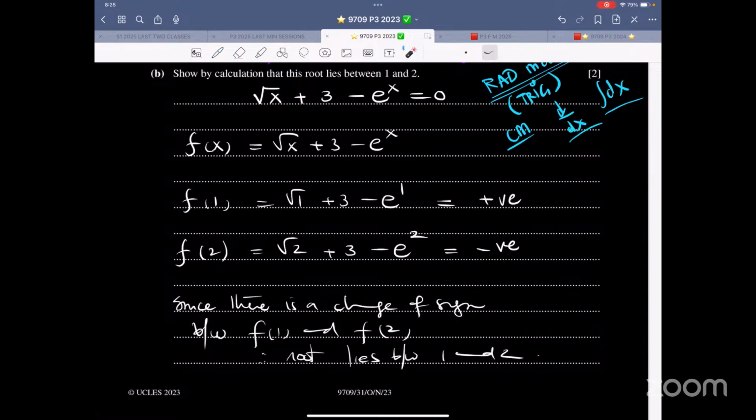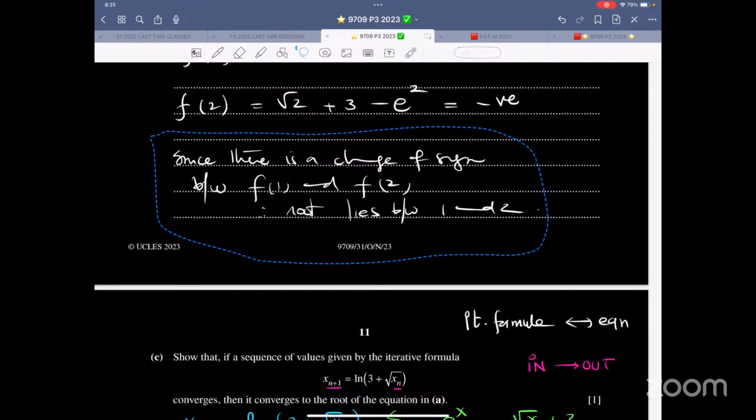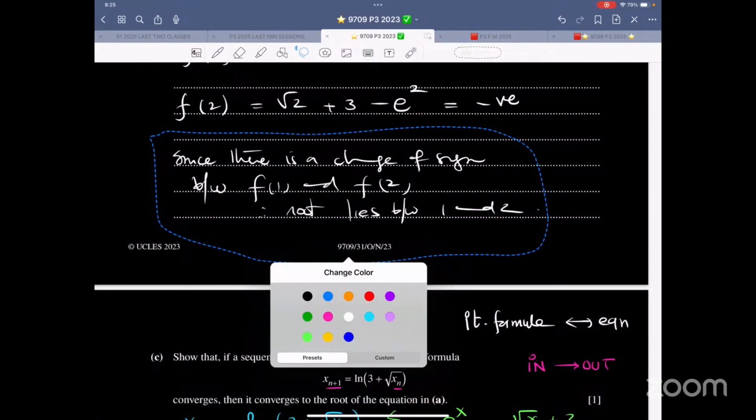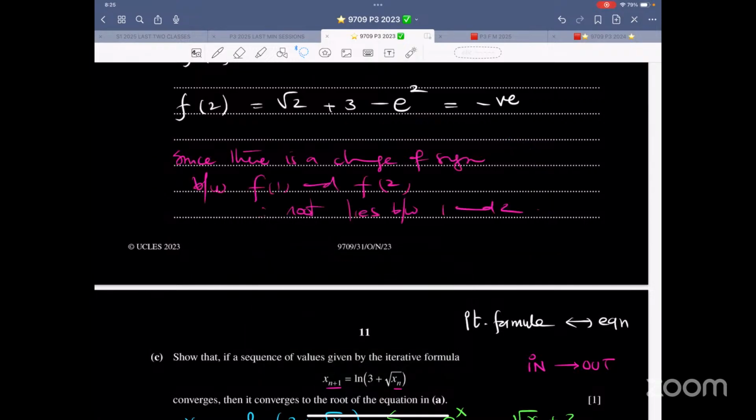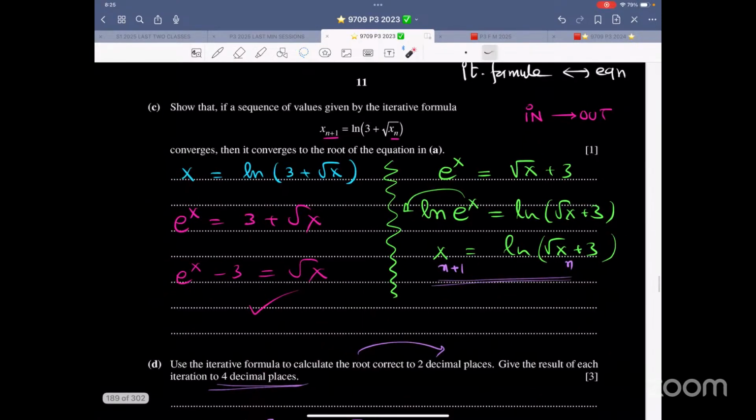So now over here, f(x) is this thing, and you plug in 1, you get positive. You don't have to write the value. If you write it, that is good. You plug in 2, you get negative, since there is a change of sign. So make sure that you write the statement. So let me just highlight this thing. Since there is a change of sign between f of 1 and f of 2, therefore root lies between 1 and 2. And then the proving thing: show that if a sequence of values given by the iterative formula converges, then it converges to the root of the equation in part A.